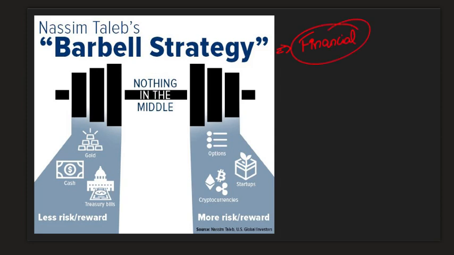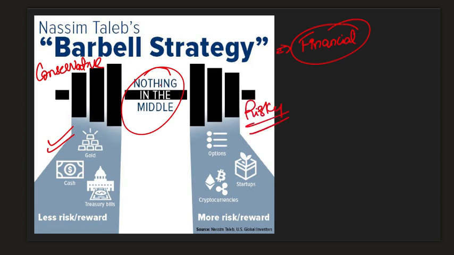Let's say you are an investor and you want to balance between highly risky investments like crypto, etc., and on the other hand, go for very safe investments to cushion out if you face any blow here. So there is nothing in the middle. Government wants to adopt this approach, aggressive on certain things and very conservative on certain things. So this is a strategy which tries to balance between conservative and risky elements.